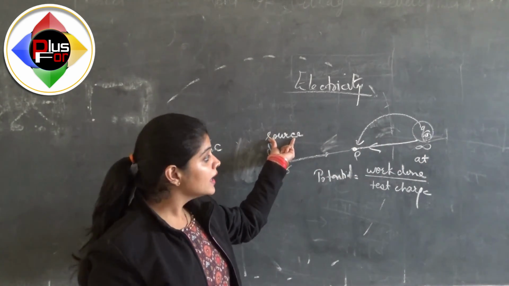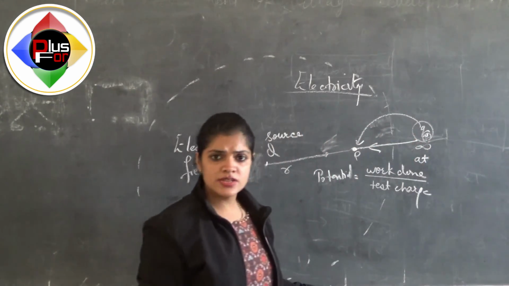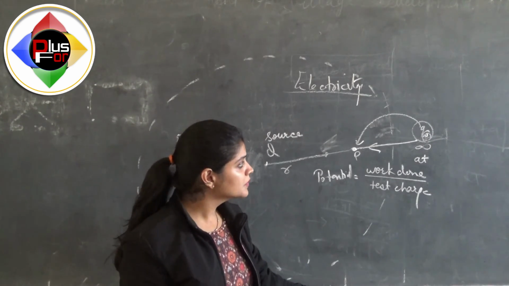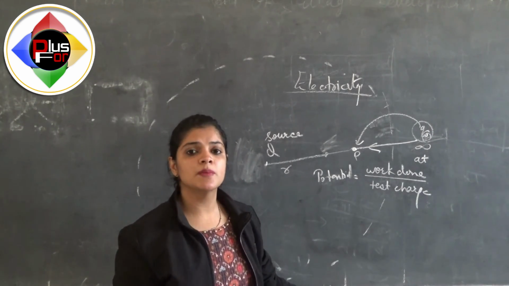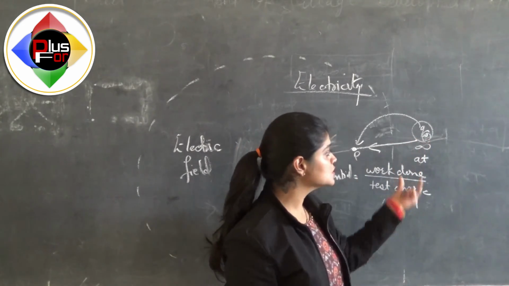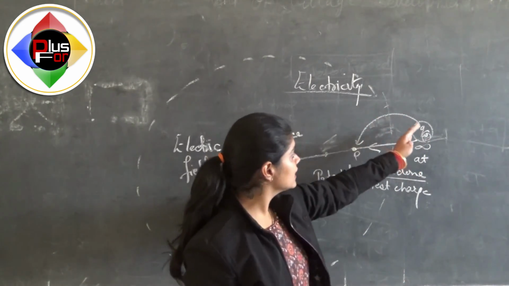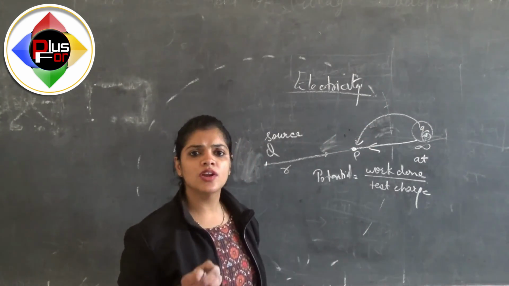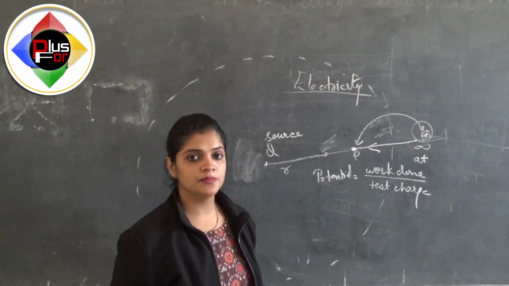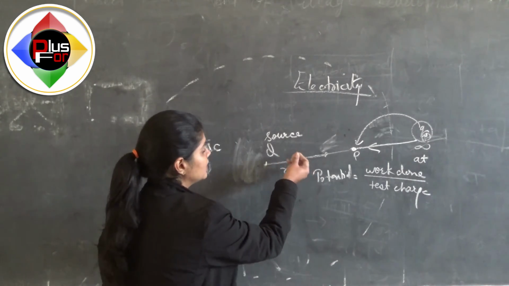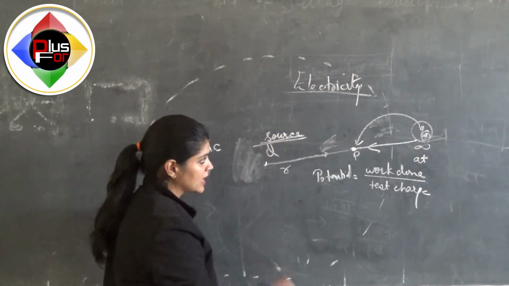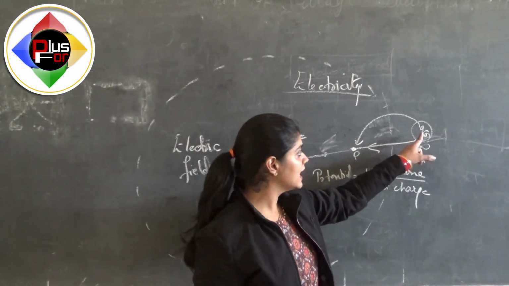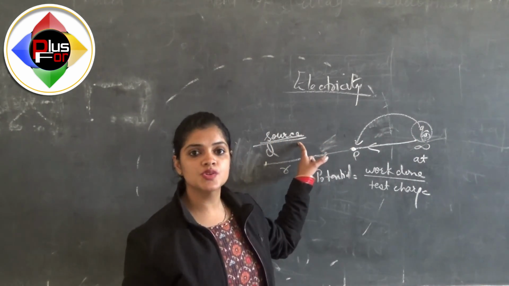So if this test charge has a considerable, useful amount of charge, it will also produce its own electric field, and both the electric fields will be over each other. So the net electric field or net potential will be the combined effect of both. But I want to study the electric field or electric potential of only this source charge. So it will be taken as small as possible so that it will not affect the main field of the source charge or main potential.